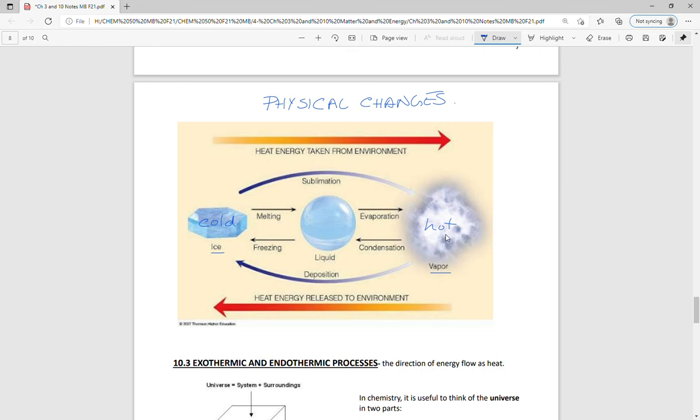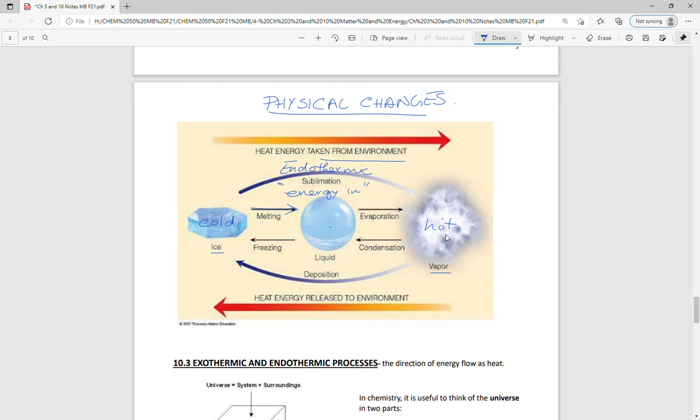Now, as we change states, as ice changes to water, it's going to have more energy in it. Well, it's going to take that energy from the environment. Same thing goes if you take water and heat it up into vapor, it's going to be hotter, but it's taking that energy from the environment. And so it may be from the stovetop, right? And so all the way this way, we're adding energy in. We would say that this is endothermic. Energy in is the way I think of it, right? That's how we change state. And again, we're talking about physical changes here.